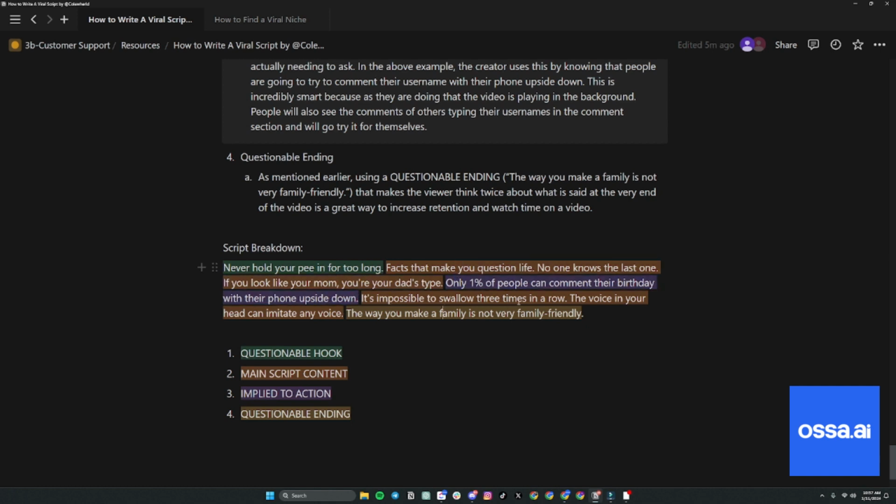It's brilliant. It's impossible to swallow 3 times in a row. Once again, you could almost call this an implied call to action, because people are going to be like, okay, I'm gonna go try to swallow 3 times in a row. And they're like, oh shit, I can do that. But while they're doing that, they're watching the video. The voice in your head can imitate any voice. Once again, this is just packed. And this is why this video performed the highest, because people are trying these things as they watch the video, which is brilliant. So people are probably thinking in their head and trying to do that while the video is playing.